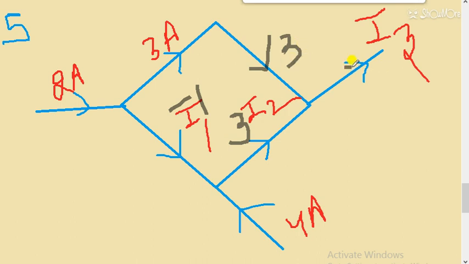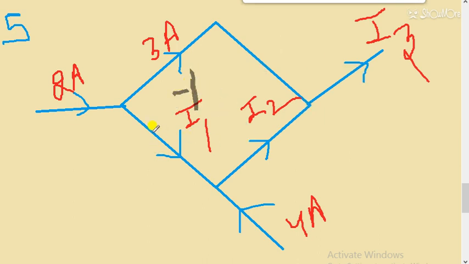So I2 will be 6 because 3 plus 3 is 6. So at this point two currents are entering, that is I3 which is 3 ampere, and I2. Both the currents have value 3, so I3 will be 6 ampere. So at the end of this question, I1 is minus 1.